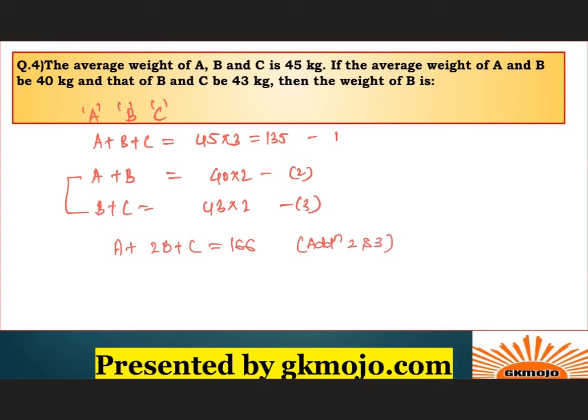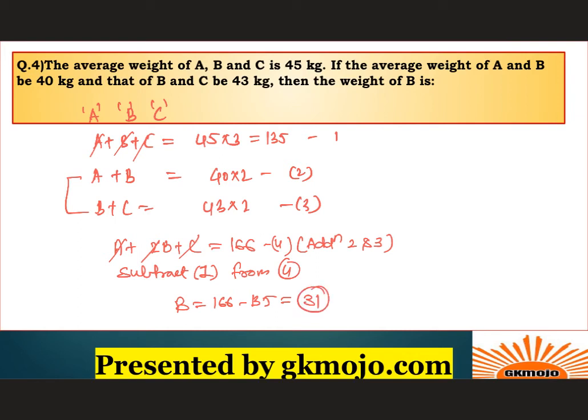Now subtract 1 from this 4. This is equation 4. So now see, A and A get cancelled, C and C get cancelled, and 1B gets cancelled over here. So B is equal to 166 minus 135, which is 31. Hence the correct answer to this question is the weight of B is 31 kgs.